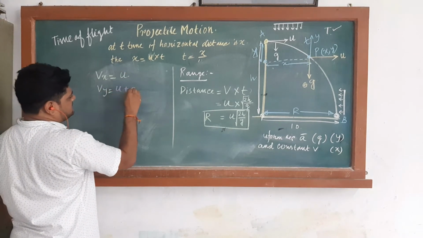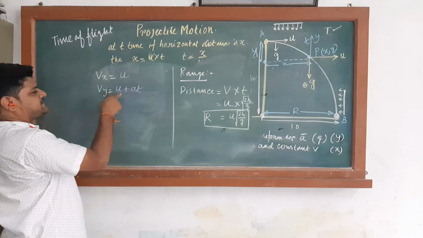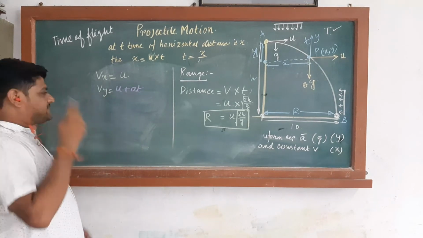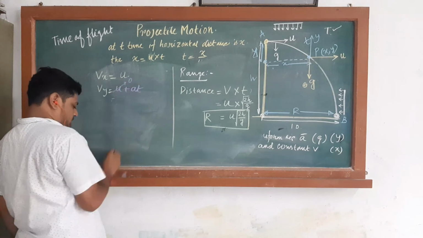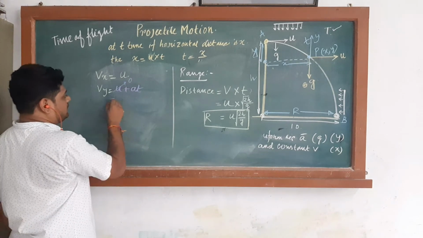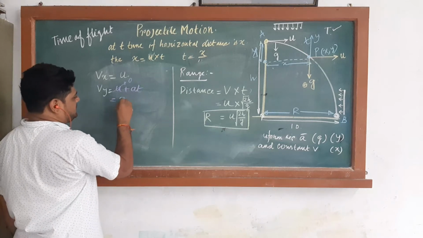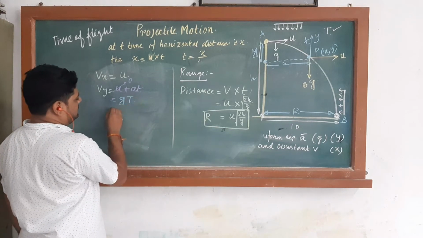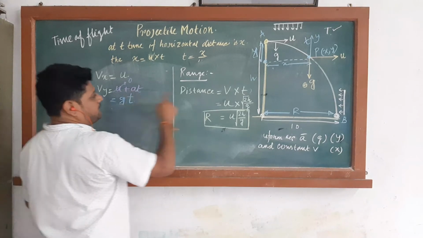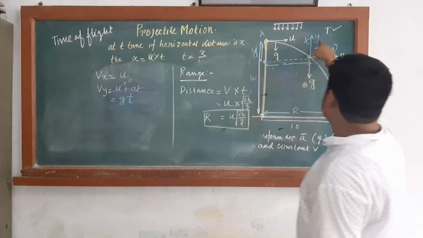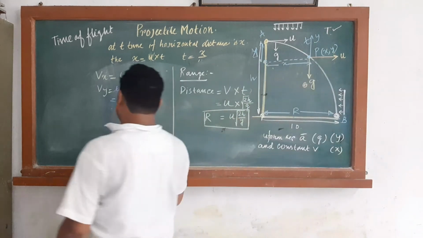In direction y, v is equal to u plus at. In direction y, u is equal to 0, so it becomes g into t. Not capital T, it is small t, because at P the time taken is small t. So Vy is equal to gt.